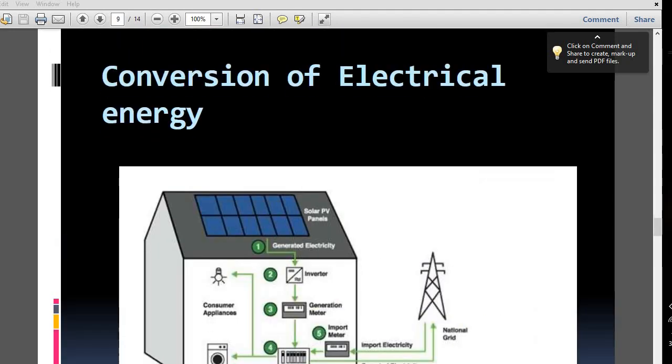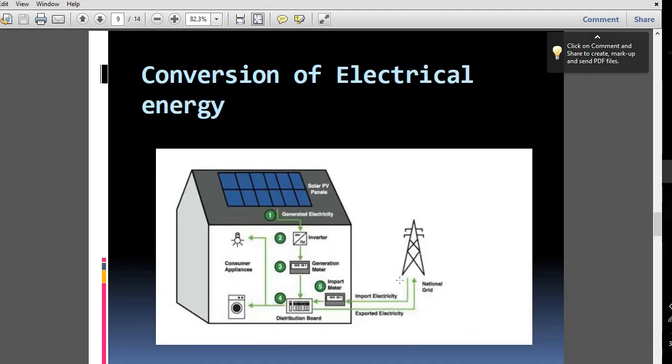Okay, here is the conversion of electrical energy. Look, this is the electric generator, and we can use the electrical energy for the inverter, the generator, the motor, there are a lot of things. And the light energy, so electrical energy is converted to light energy.